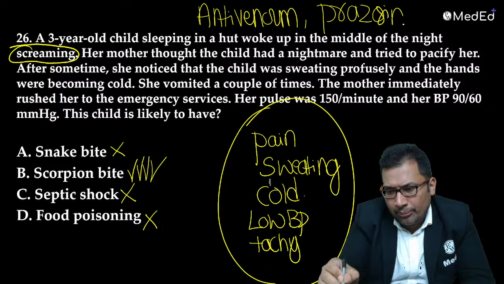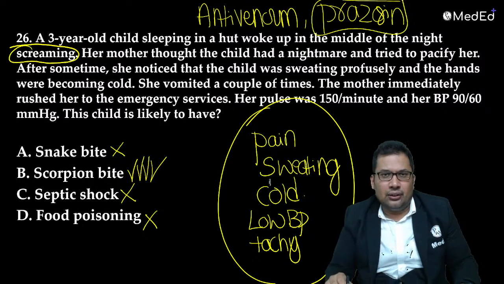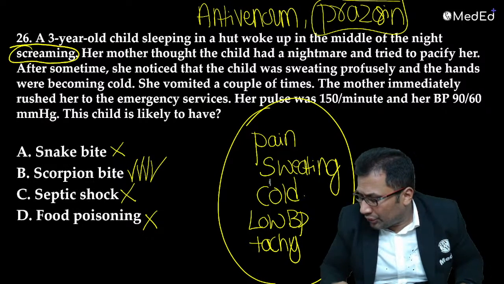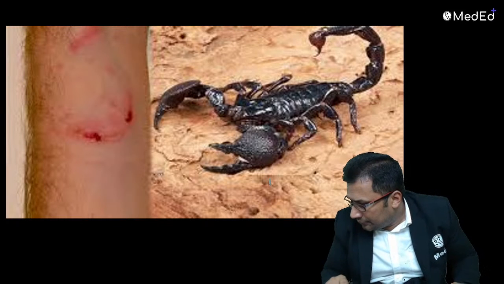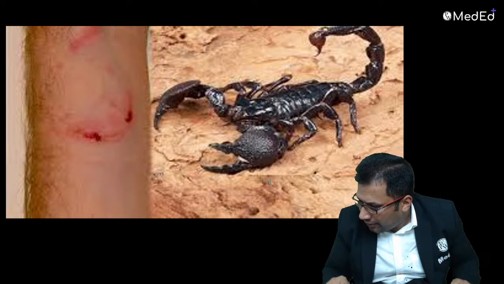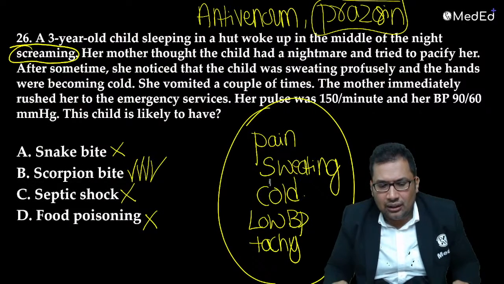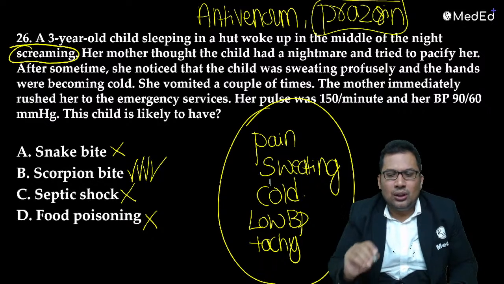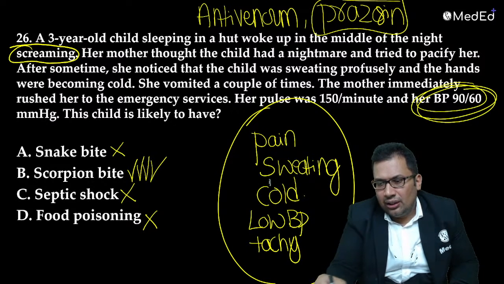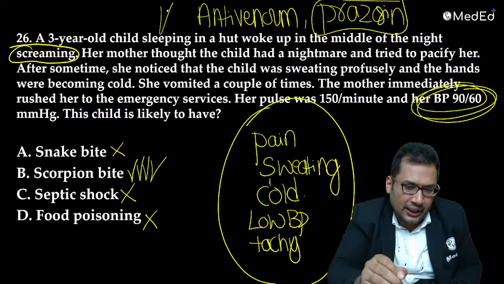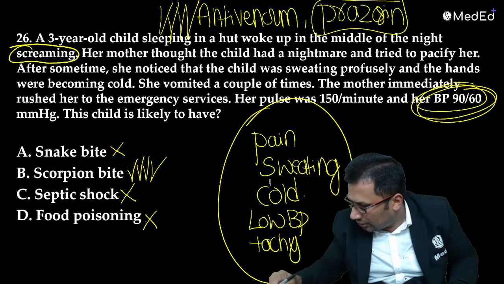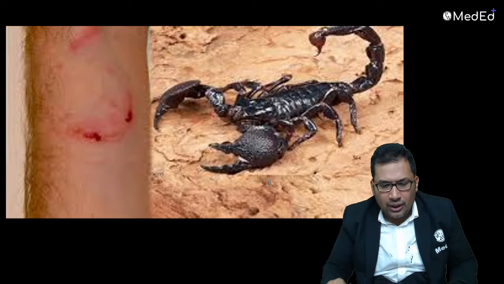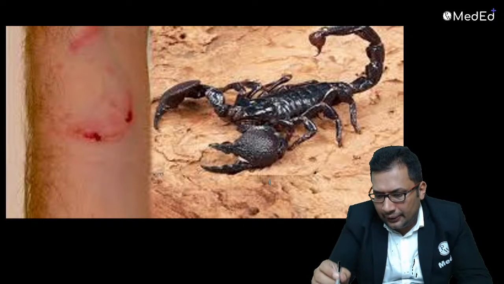Prazosin can be given, atropine also. Scorpion is a very important question. But here, regarding treatment, when you give prazosin it will cause a more decrease in BP, so prazosin is not given here. The best answer is antivenom. Prazosin is given only when BP is high. So this is the scorpion.